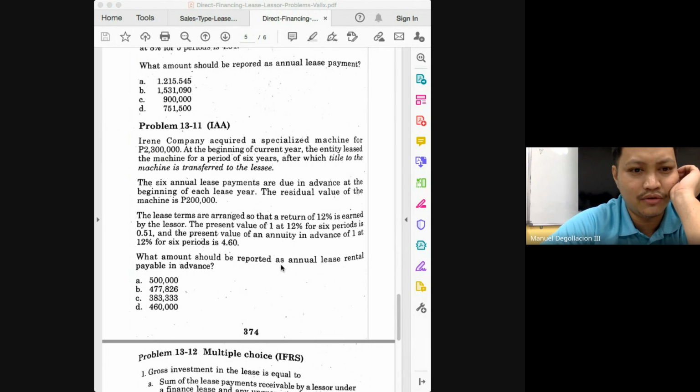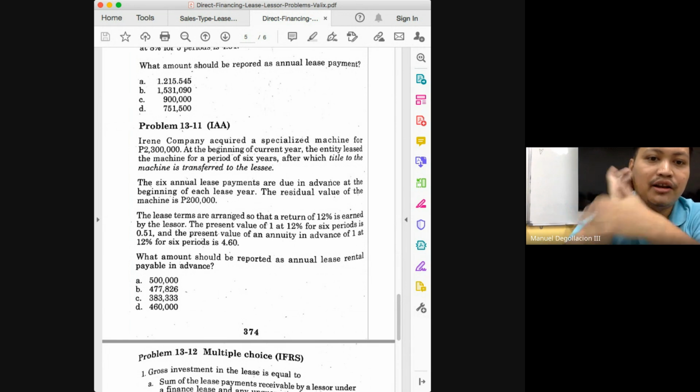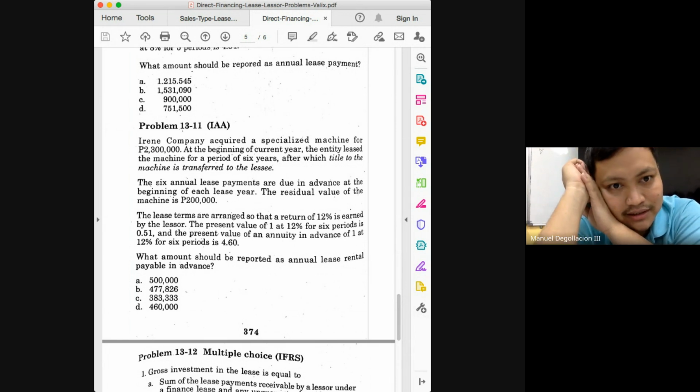The residual value is 200,000. And then the lease terms are arranged so that a return of 12%. What amount should be reported as annual lease rental payable in advance?